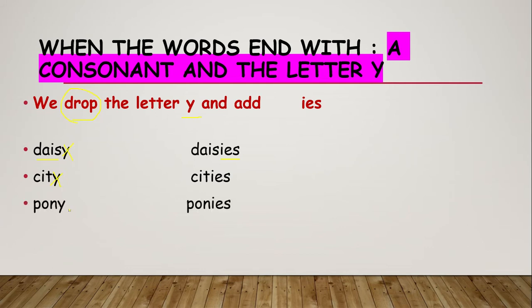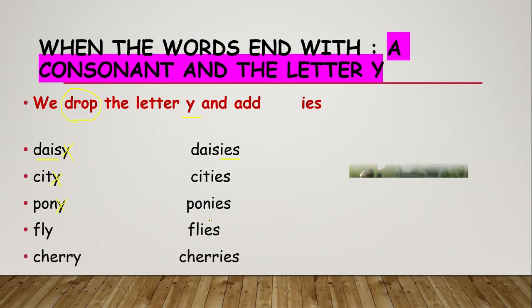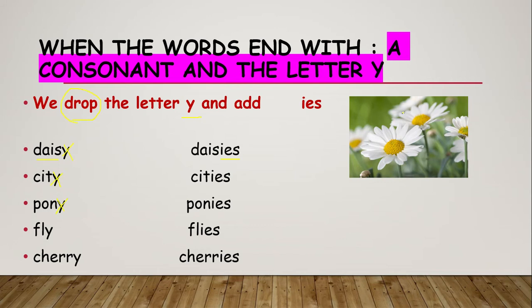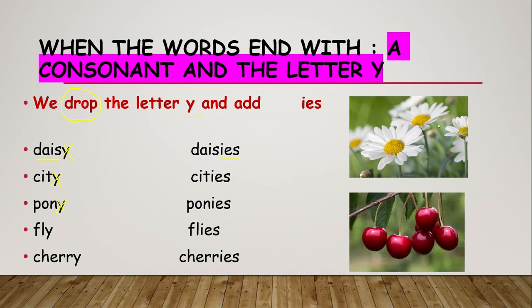Pony, we drop the Y. Look at what is before Y. We have N, we have T in the word city, we have S in the word daisy. Pony, ponies. Fly, flies. Fly is an insect. And cherry, cherries. This is a daisy. Those are daisies, flowers. And cherries, of course, fruit. Cherries are a kind of fruit.